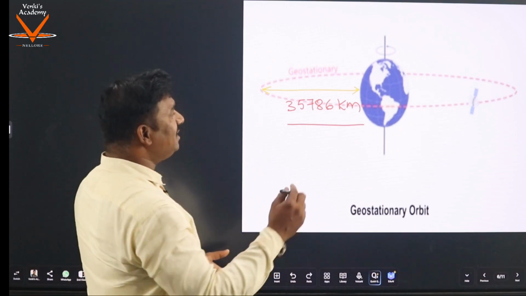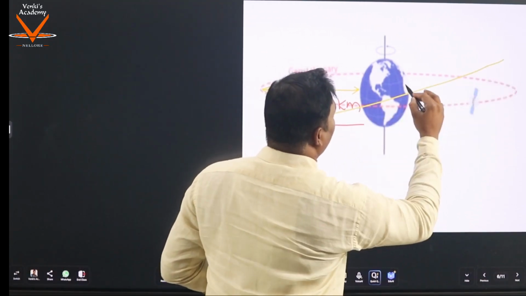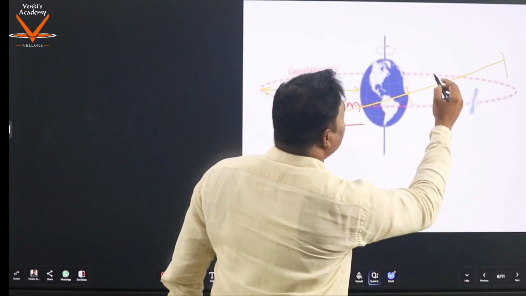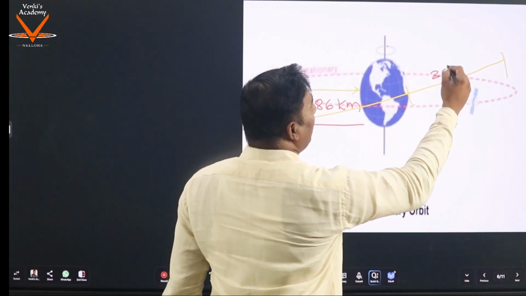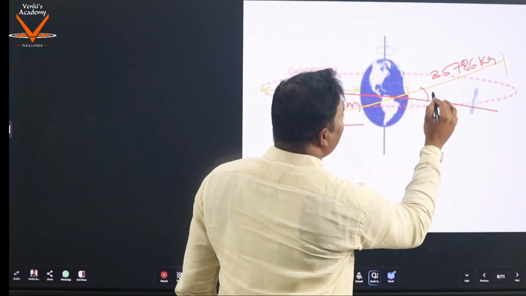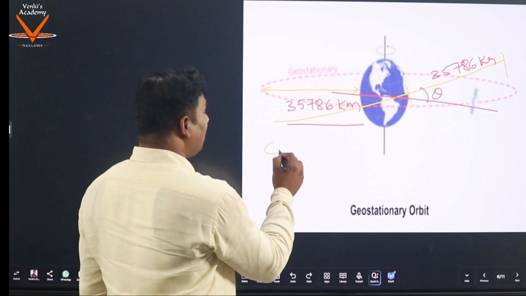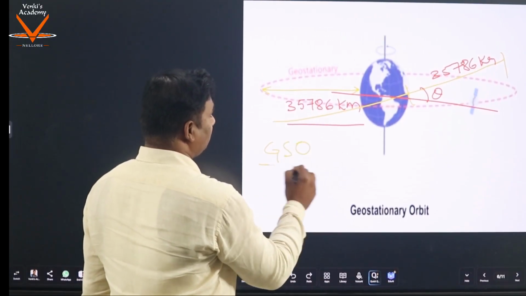But whenever there is an inclination, and still the distance is 35,786 kilometers with some inclination, then we call it geosynchronous orbit.